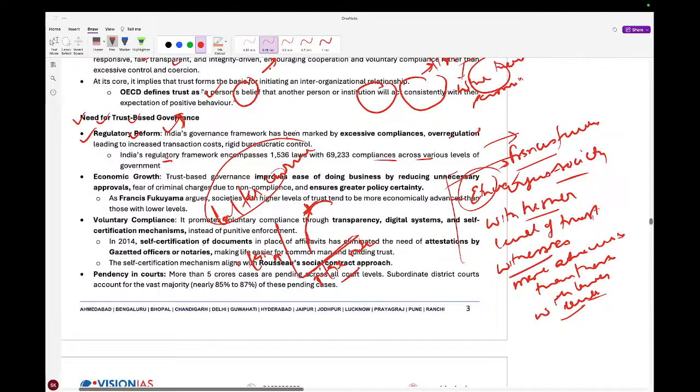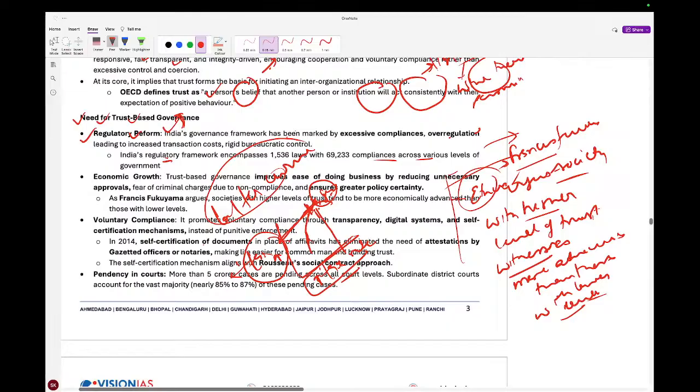If the tax rate is very high, people will try to avoid giving the taxes. They will exploit certain loopholes and avoid paying, which may lead to non-voluntary compliance.